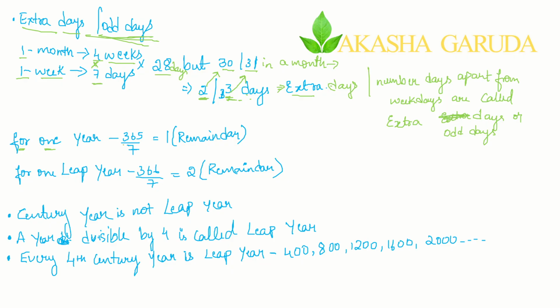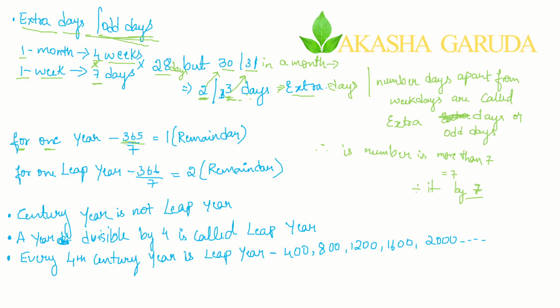Likewise, you calculate for a year. We are calculating now for a year, so 365 divided by 7. Here there is a rule: wherever the number is more than or equal to 7, divide it by 7.